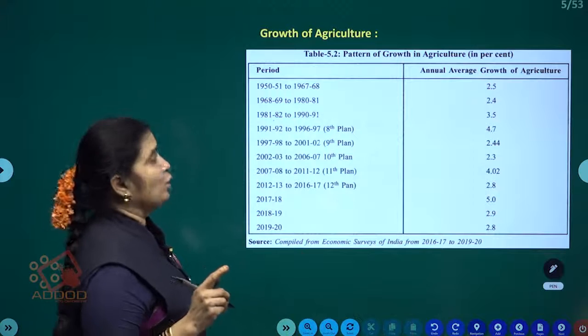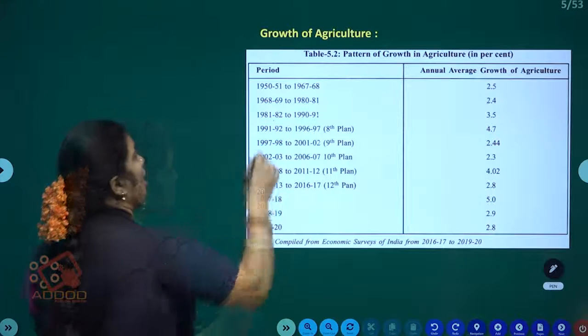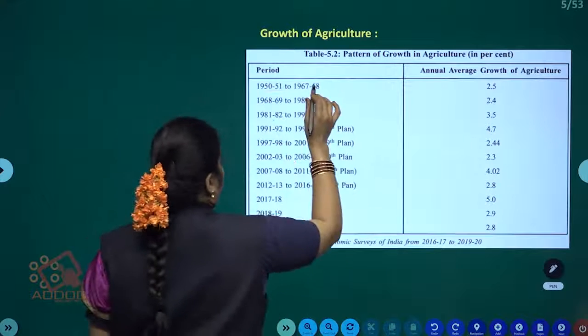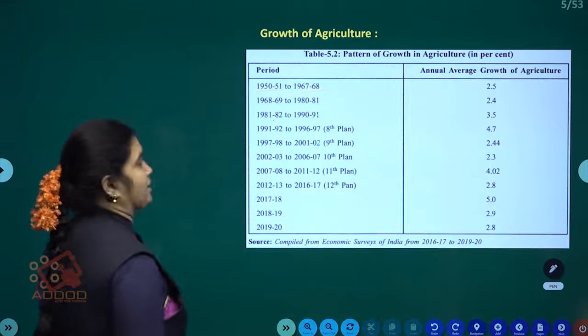Now we will see growth of agriculture in India. Annual average growth of agriculture, here the period 1950-51 to 1967-68.